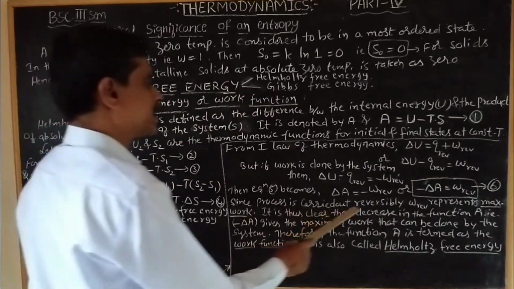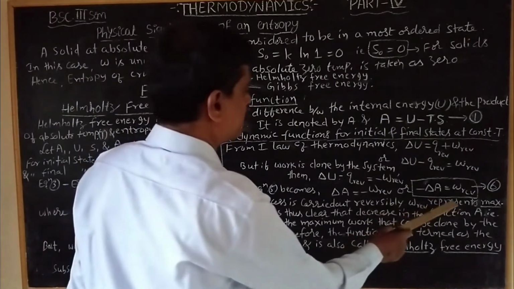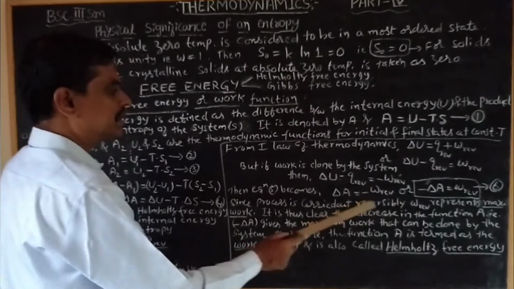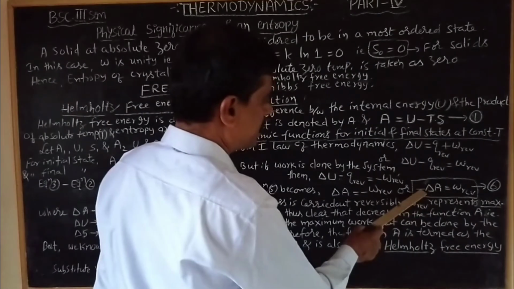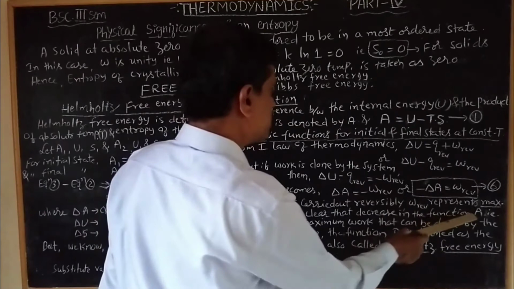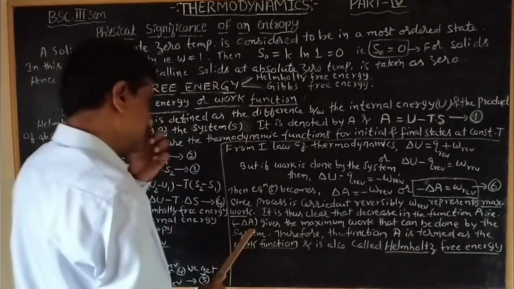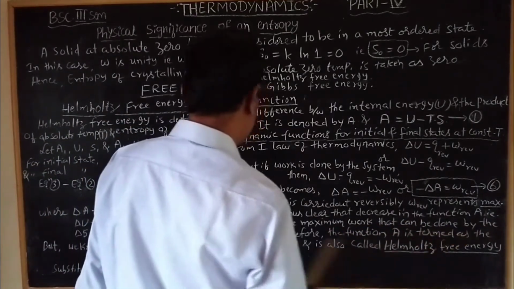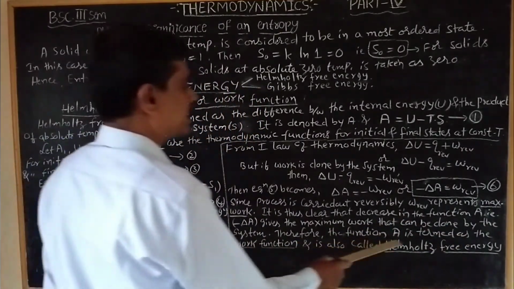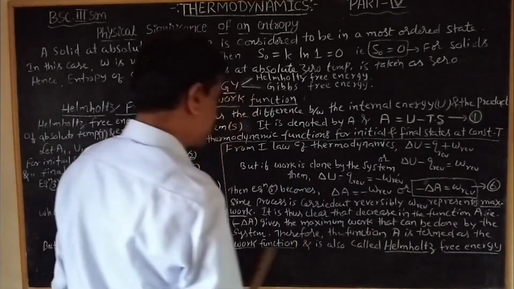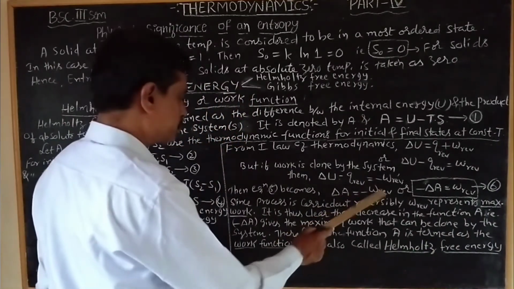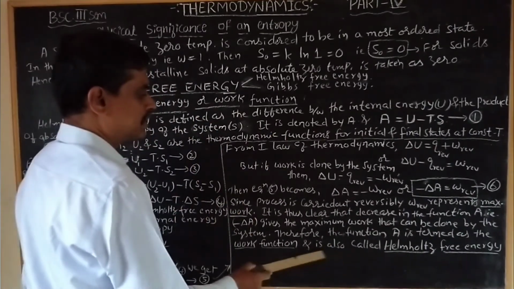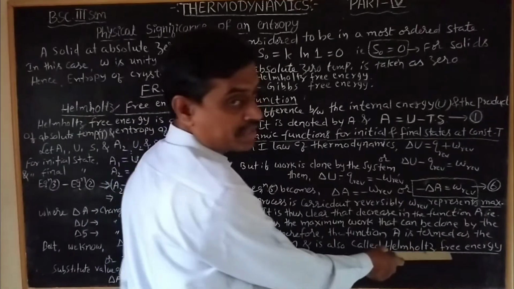Since the process is carried out reversibly, W reversible represents maximum work. It is thus clear that the decrease in the function A, that is minus delta A (the minus sign indicates decrease), gives the maximum work that can be done by the system. Therefore, the function A is termed the work function. It is expressed in terms of work, so it is called the work function, and it was explained by the scientist Helmholtz. Another name is Helmholtz free energy.